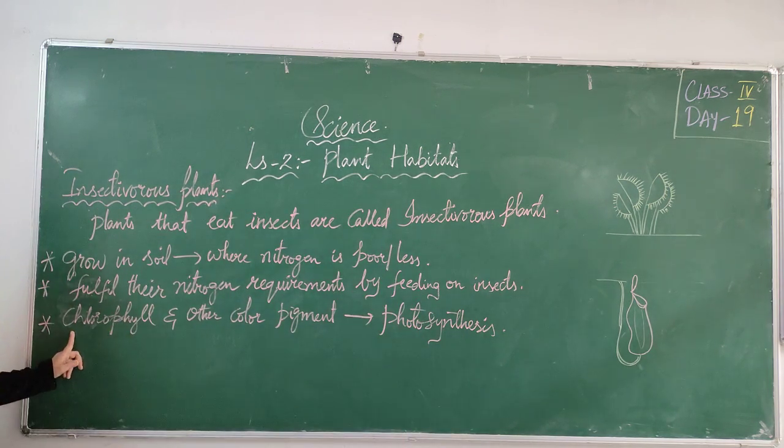They are having chlorophyll and other color pigment, and therefore carry out photosynthesis. They are usually brightly colored and are fragrant to attract insects.